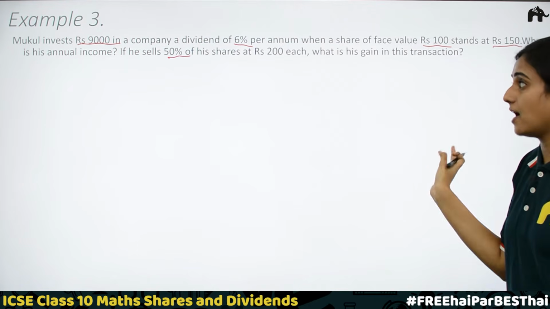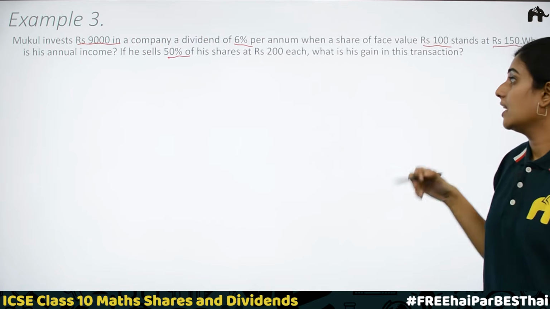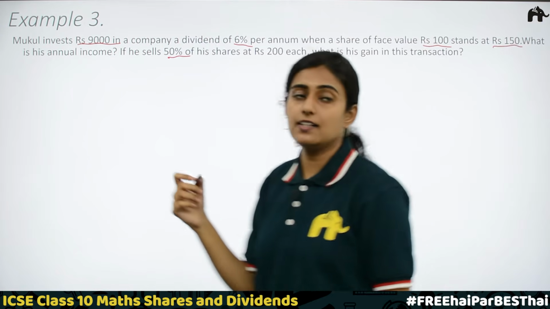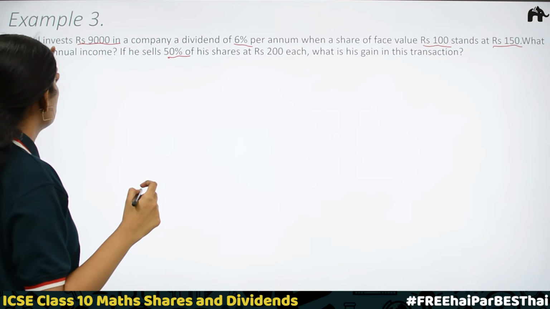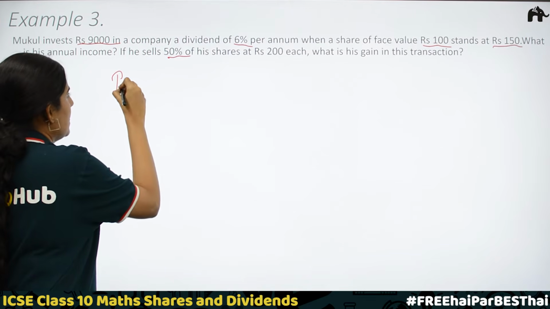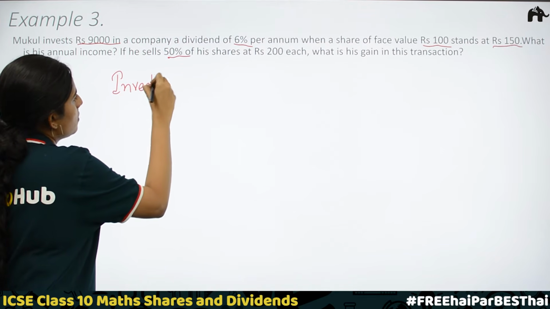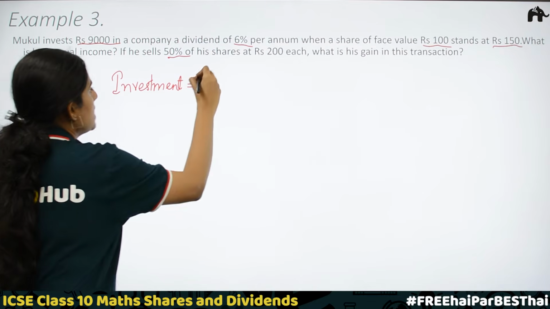Here we have two parts. First to find the annual income and second to find the gain. Let's start with the first part. What are the given quantities? We have Mukul invests rupees 9,000. Investment is given, right? Investment is equal to rupees 9,000.